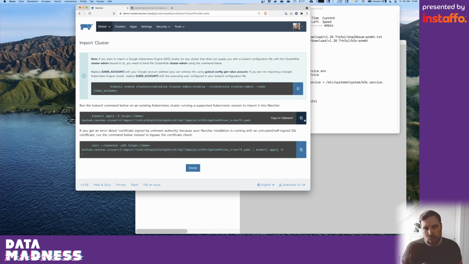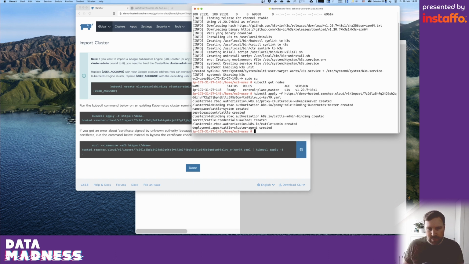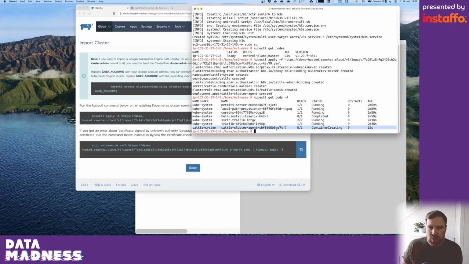I get a small import statement, which I can use then to deploy a small Rancher agent into my cluster. So basically this manifest that was generated here, I'm applying this to my cluster, and this deploys a small agent. And this agent then is starting just a container inside of my cluster here, which connects back to Rancher and makes this cluster now configurable and manageable in our central management interface.